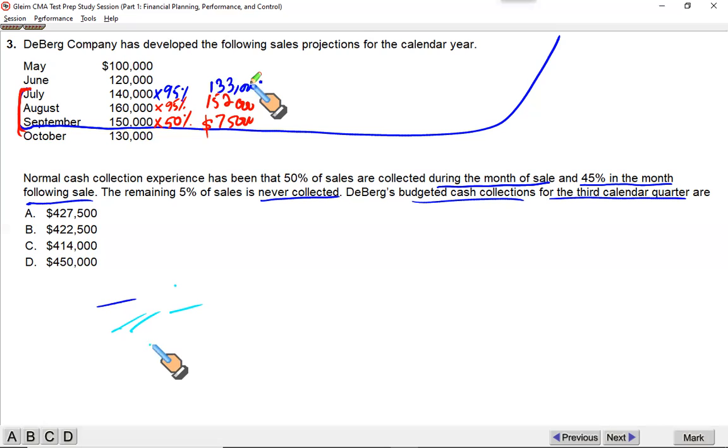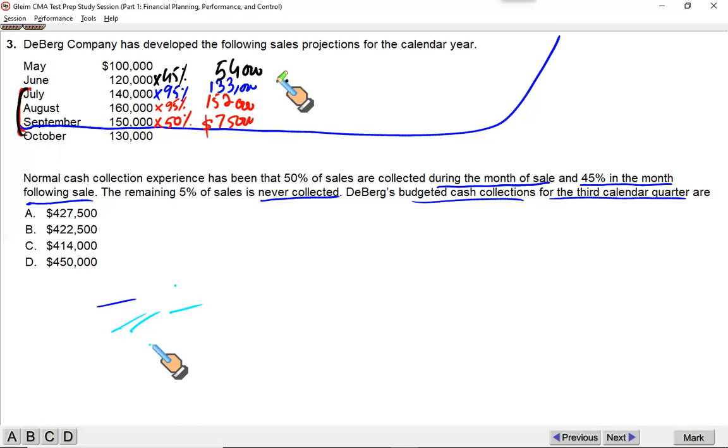Is it over? No, it is not over. Because what you sold in June, $120,000 worth of goods, 50% of June sales will be collected within June. Now you will collect 45% of June sales in July, in the quarter you are talking about. So 45% of 120 will give you 54,000. So these are the 4 inflows you will see in these 3 months, in the third quarter. If you add all these, 54 plus 133 plus 152 plus 75, it gives you 414.